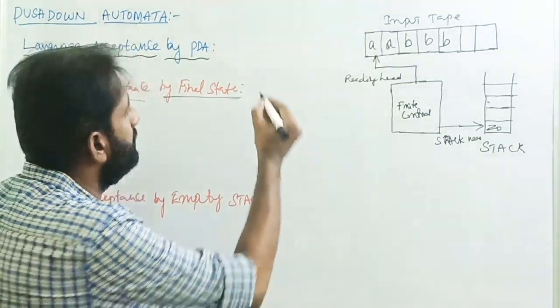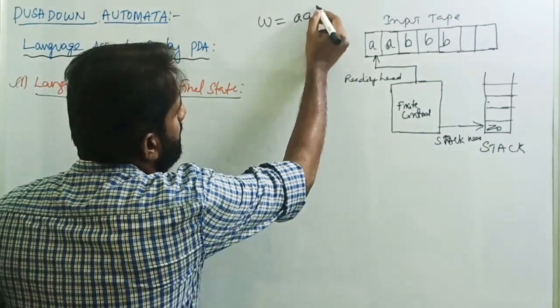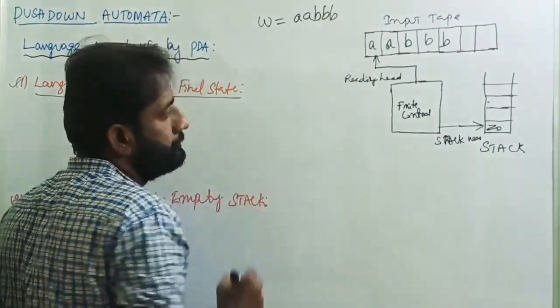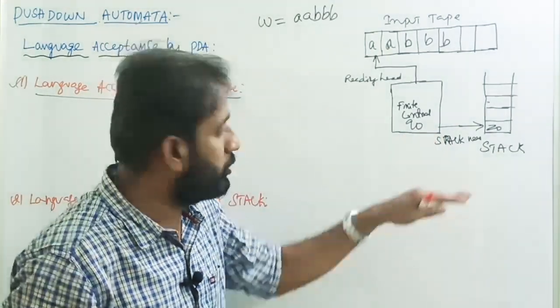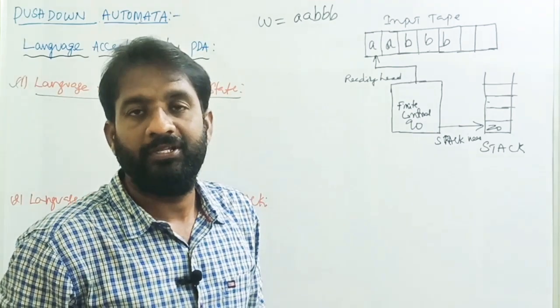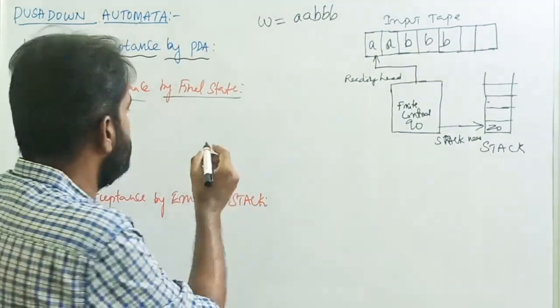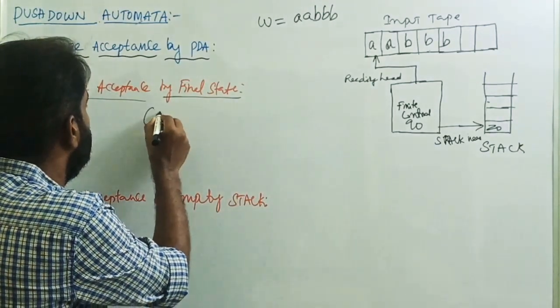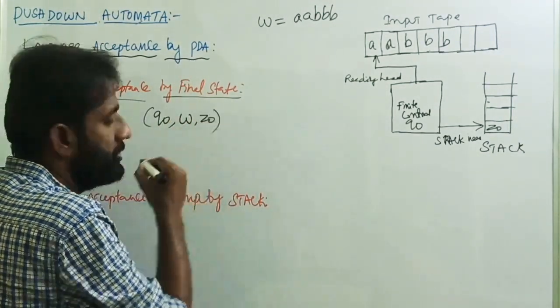The string is W equals aaabbb. The initial state is Q0. The bottom of the stack, or initial stack symbol, is Z0. Then what is the configuration of this pushdown automata? How can we write it? It is (Q0, W, Z0).